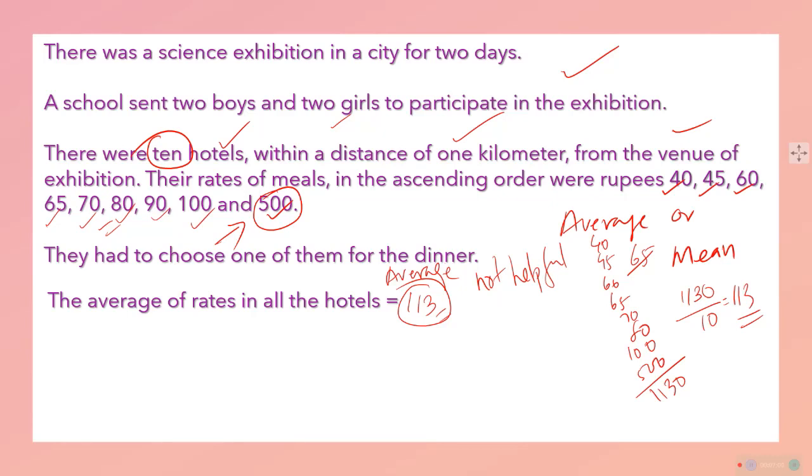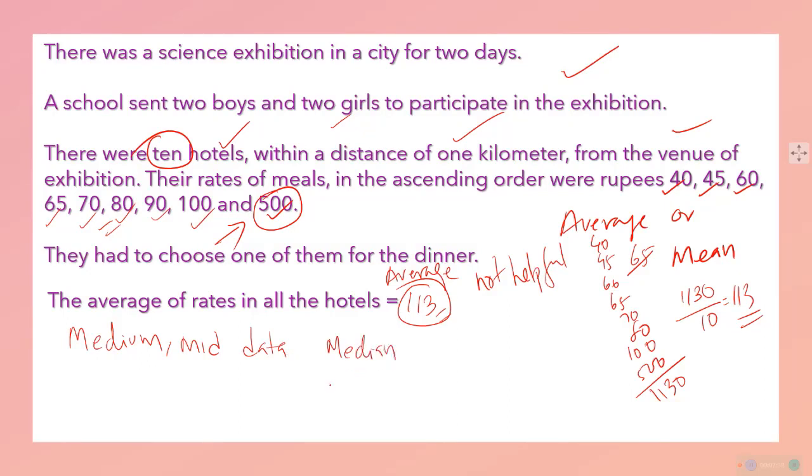We need a mid rate, a medium rate, and for that we should know the mid data. To get that mid data, we call it the median.